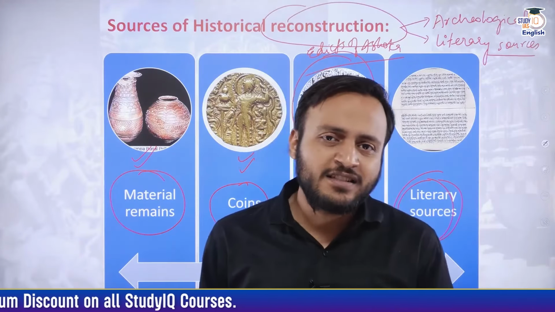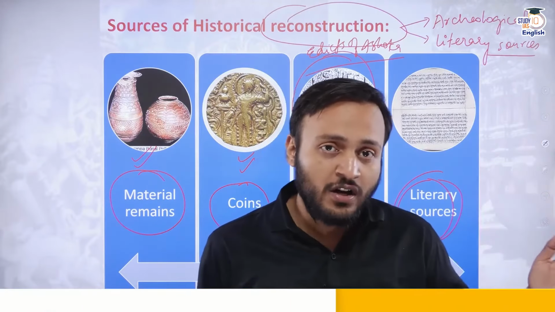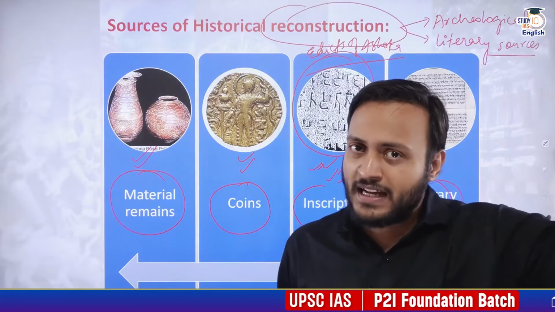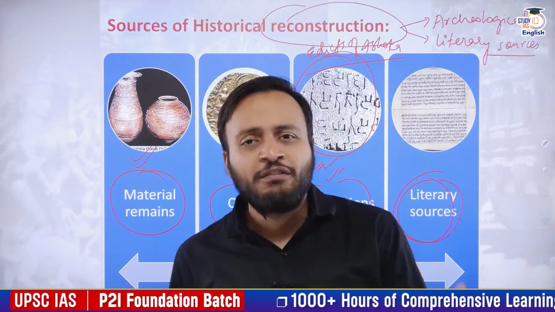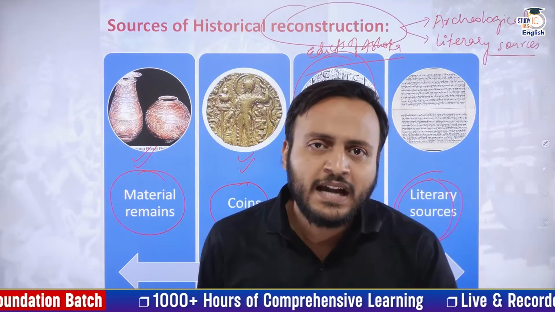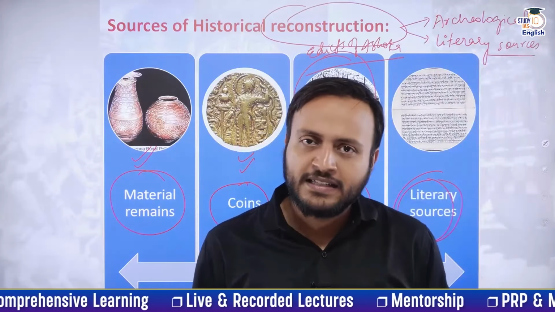So, this indicates very clearly that all these rulers who had installed their inscriptions in such remote areas, such distant areas from their capital, definitely had political control over those far-off areas.